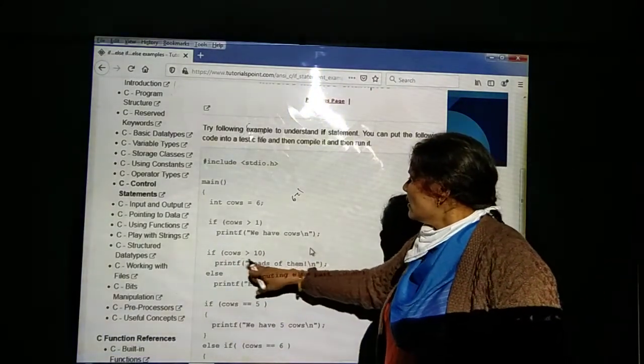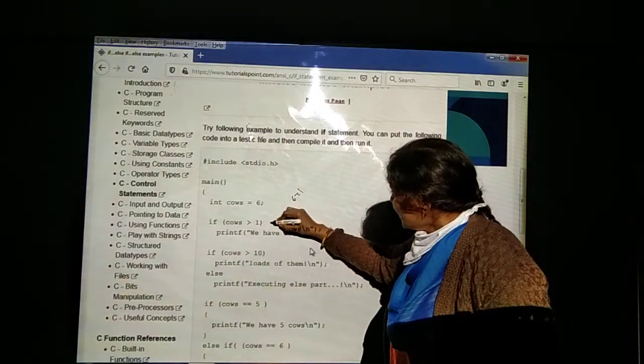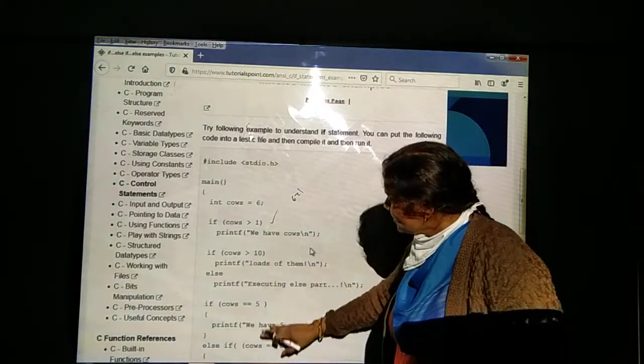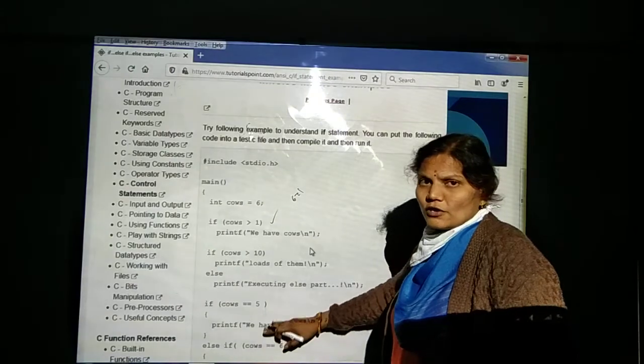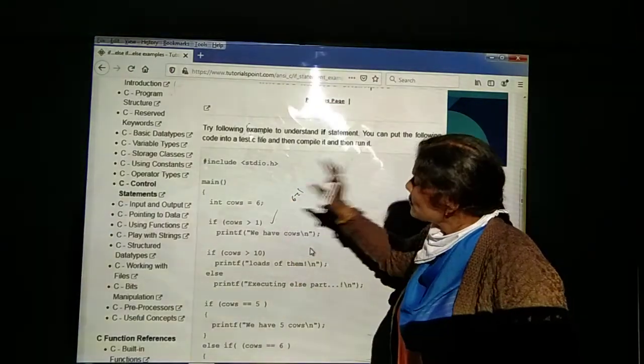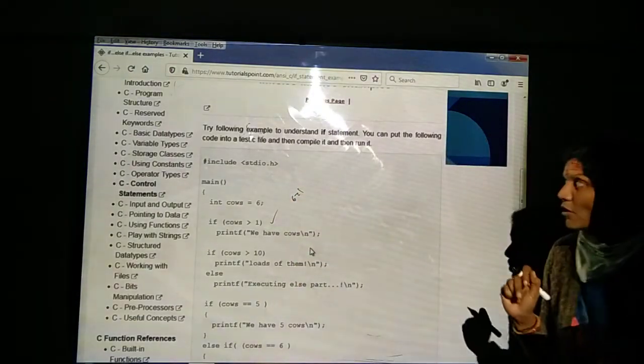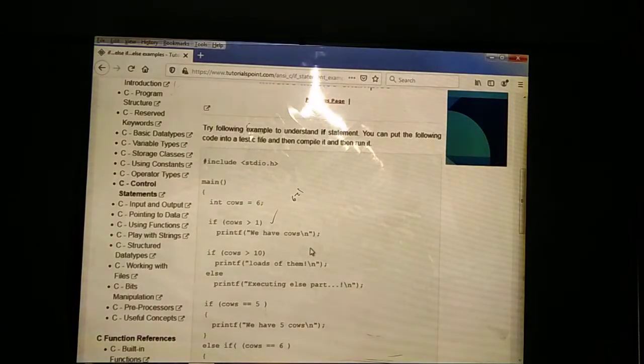Again, the condition here is true. Then the remaining part of the program will not be executed, and only this statement is evaluated. That is about the simple if condition.